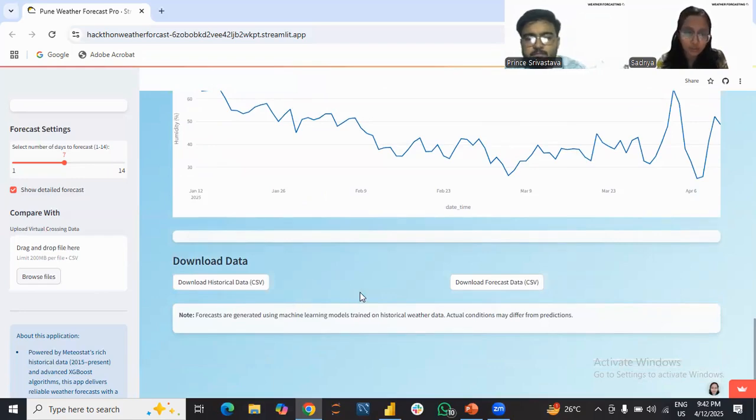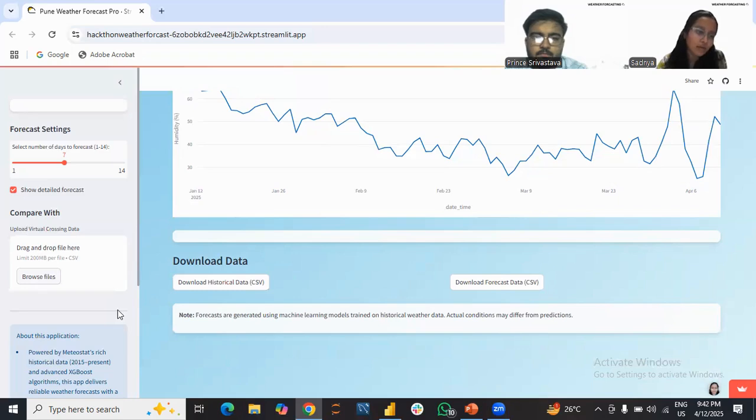Moving toward the next part, here we have implemented two kinds of features which will be very useful to a user. When a user wants to grab the data that we are using, he or she can easily download it. The download forecast data is in CSV, whether it is 7 days forecasted data or 14 days forecasted data, and it can be downloaded from here very easily.